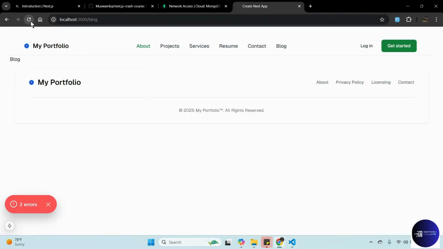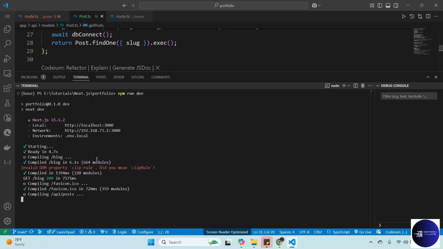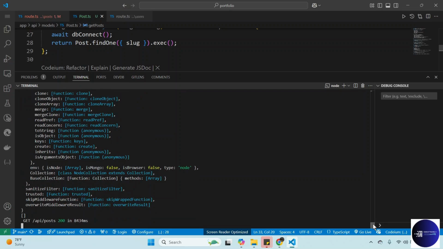Okay, so now reload again. So you want to see our MongoDB connection, the logs. Okay, so here is the connection.